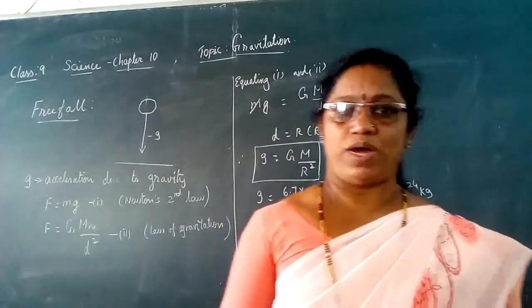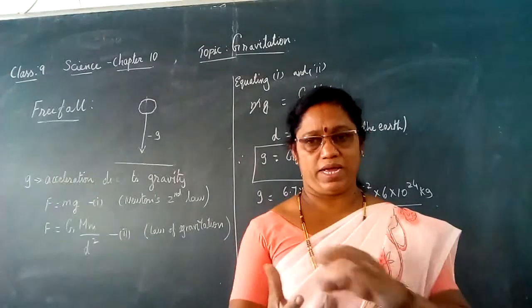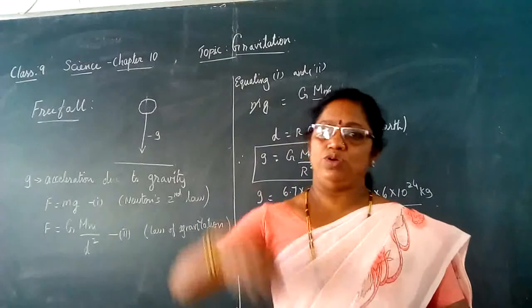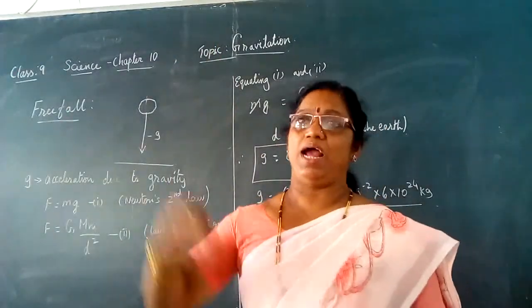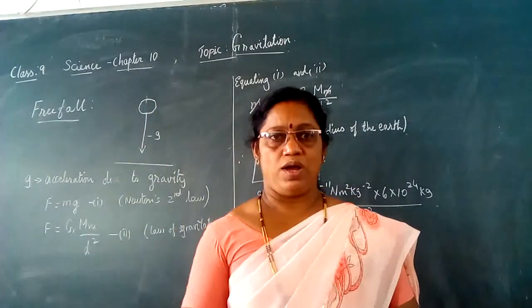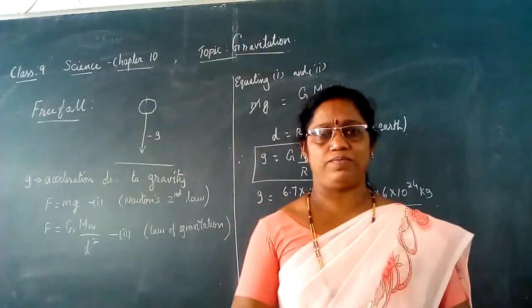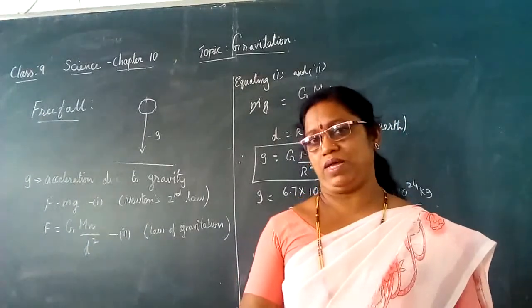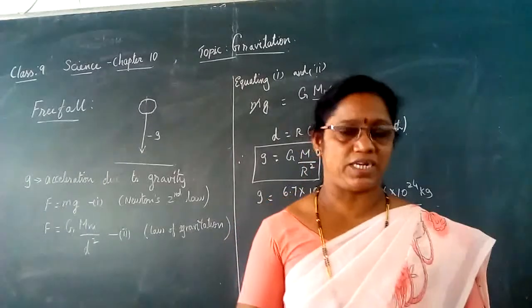Let me give you one simple example. Imagine that you are carrying a small stone in your hand. You are standing on top of a building and you drop the stone from a height. In which direction does the stone fall? Naturally it moves in the downward direction. Why can't this stone move in some other direction?